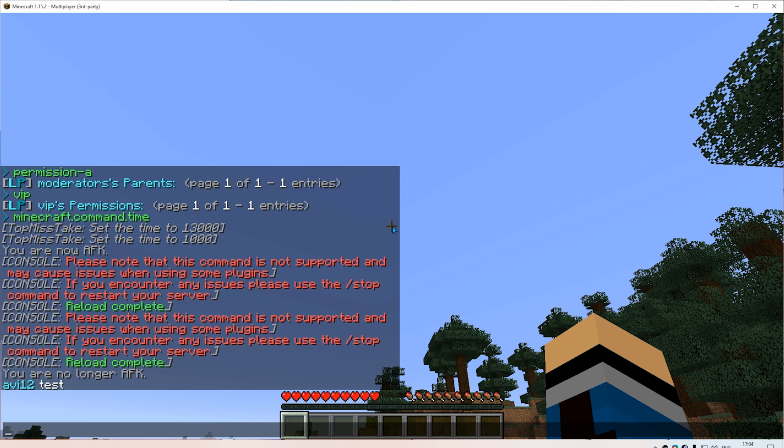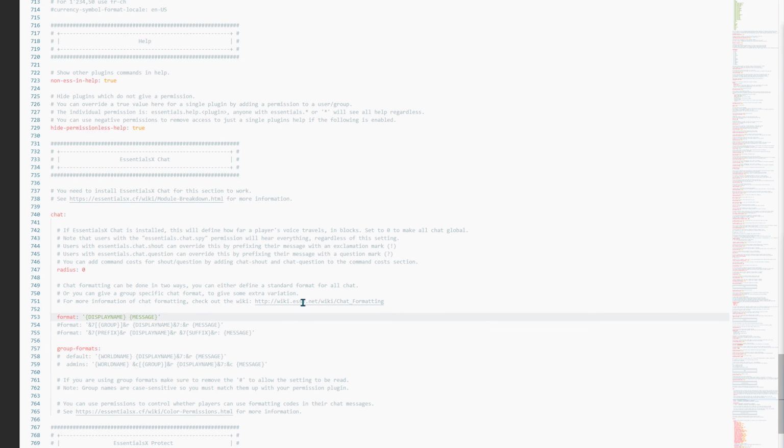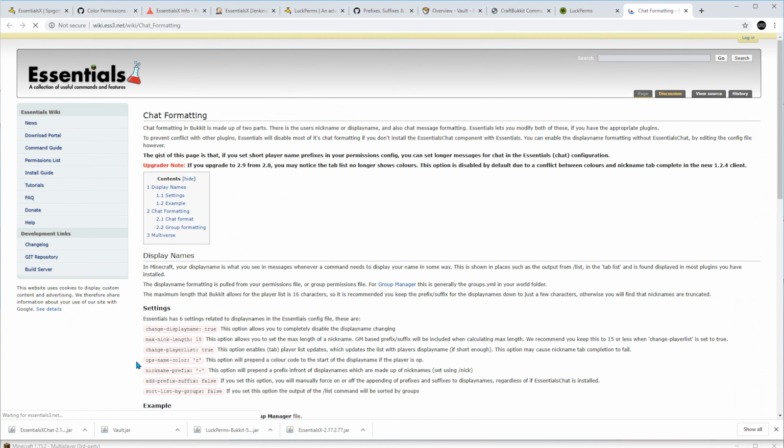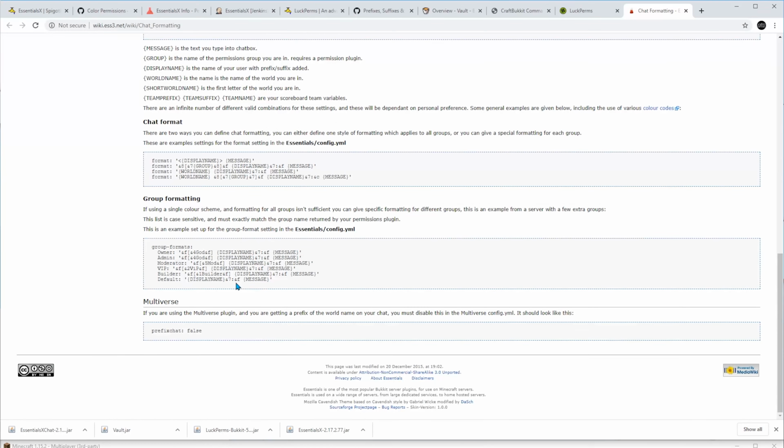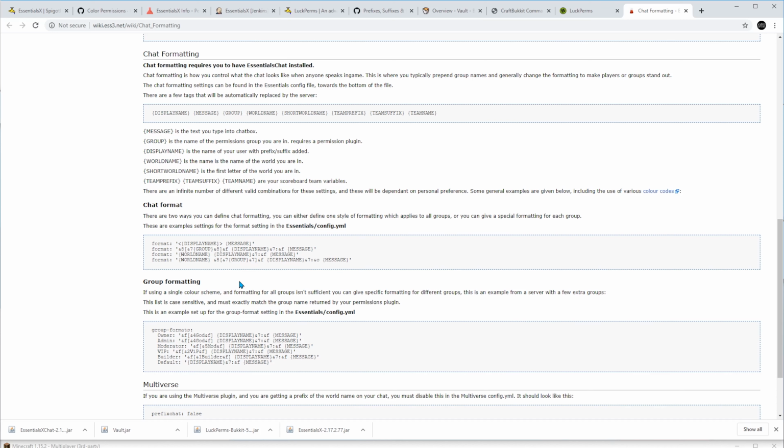Awesome, now the name displays beautifully. If you want to customize it even further, you can also go to this link. And there you can learn from the Essentials wiki a little more about chat customization.